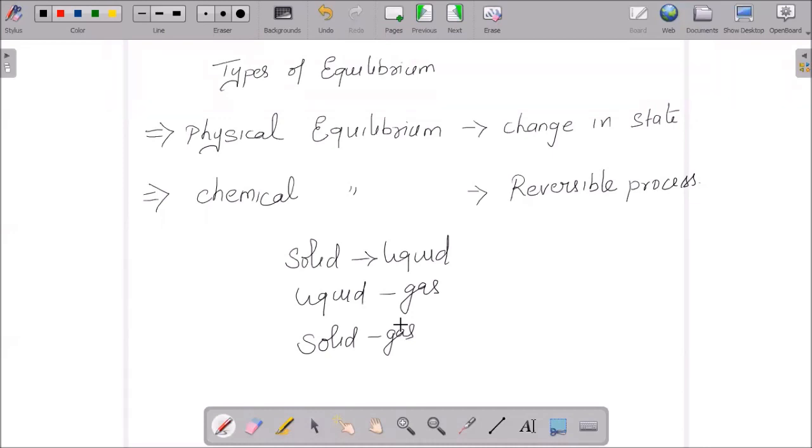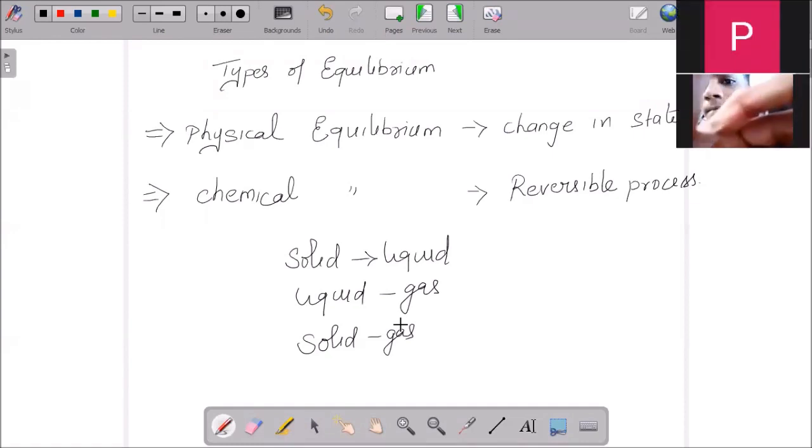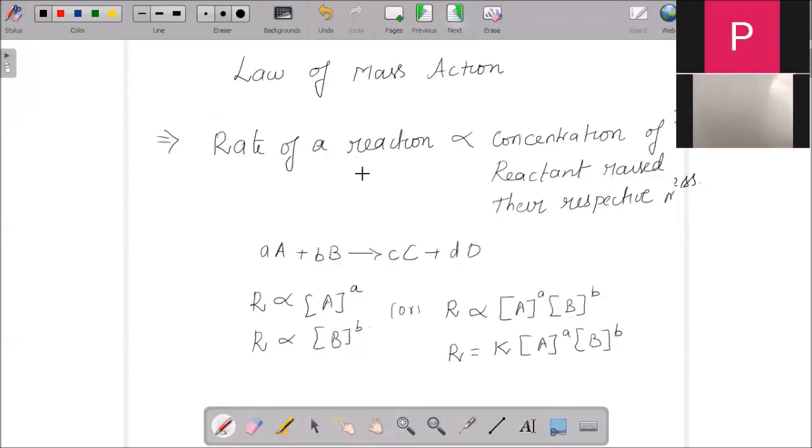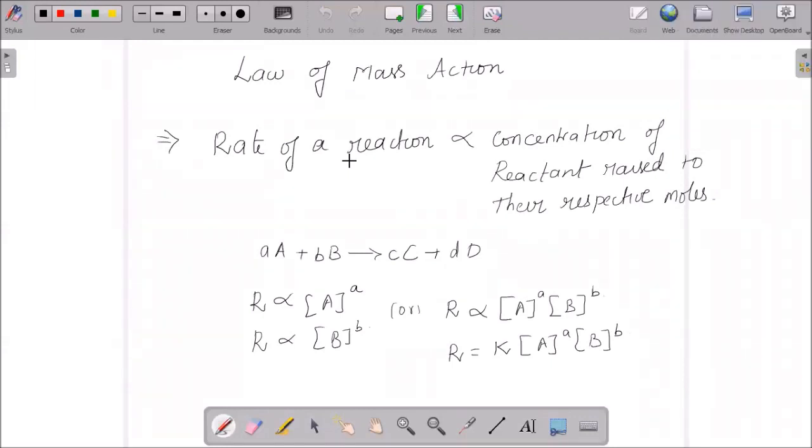We can also have equilibrium involving dissolution of solids. When any solid dissolves in a liquid, it is called dissolution.